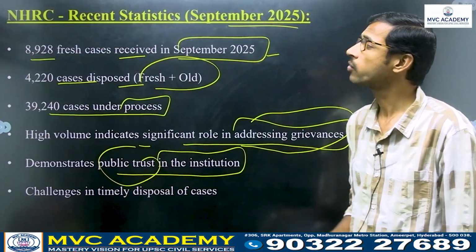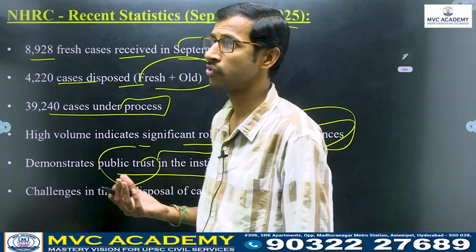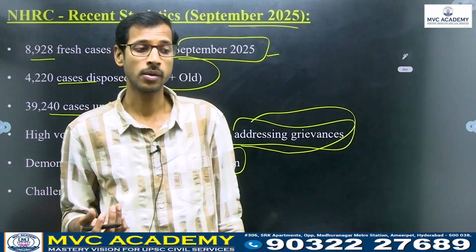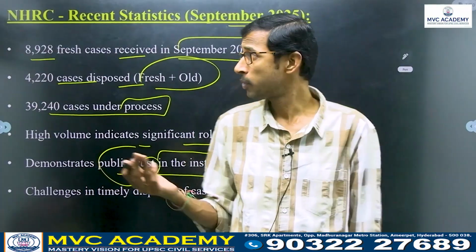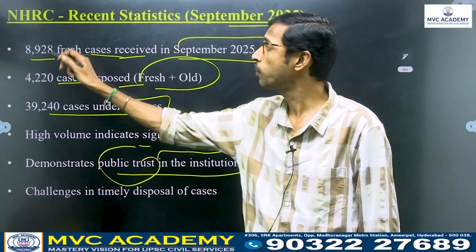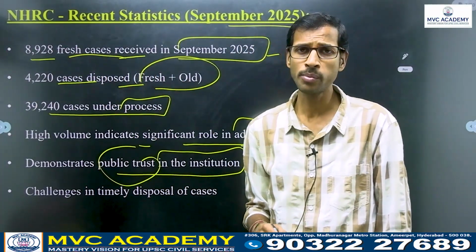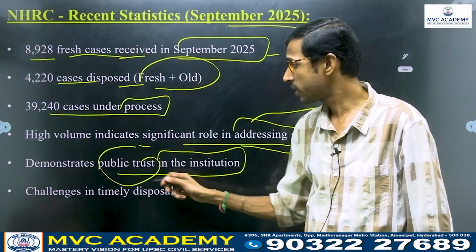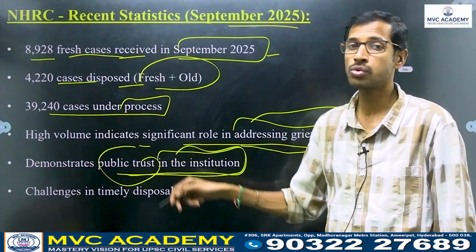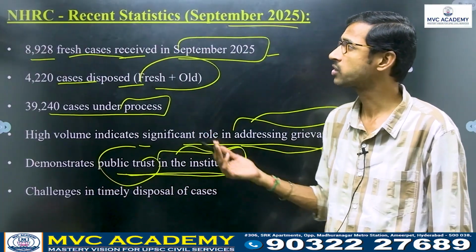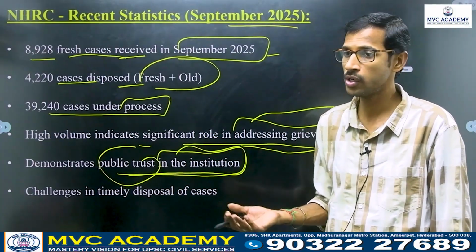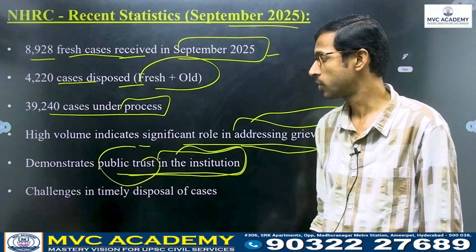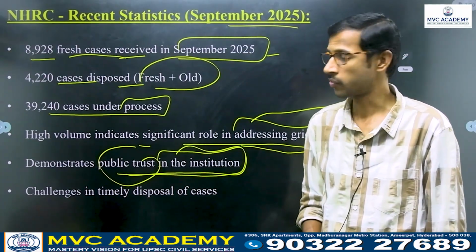If the number of cases increases and the commission is not able to tackle these cases completely, public trust will automatically diminish. We have the National Human Rights Commission, and we need to acquire public trust regarding this institution for its survival also.